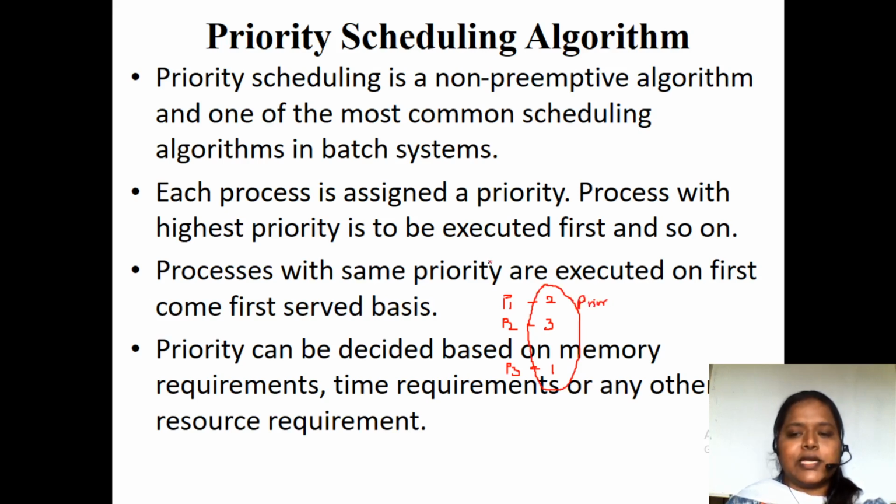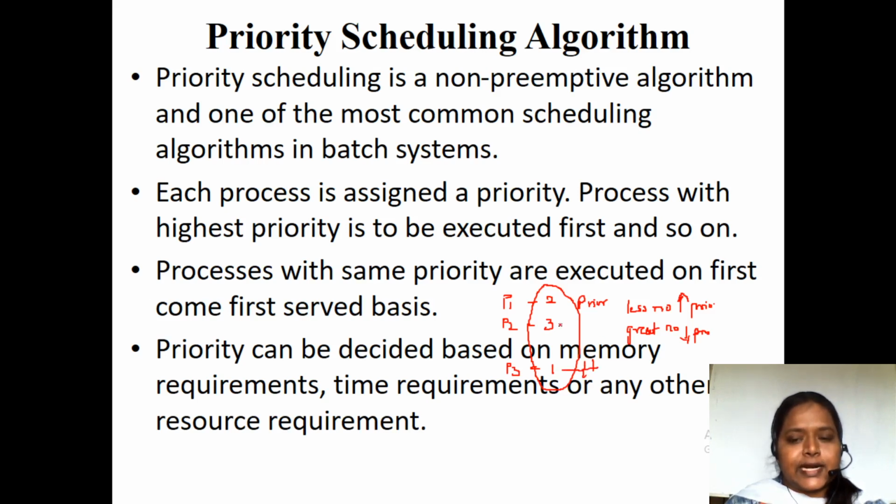What I mean to say is, the lower number is going to have the highest priority, and the greater number is going to have the low priority. See here, number 1 is the smallest number, but it has the highest priority.